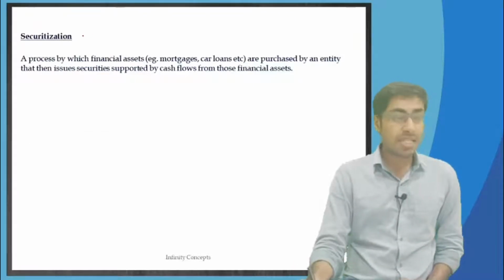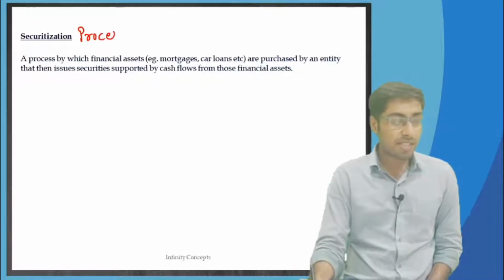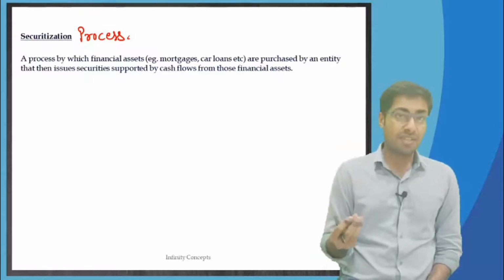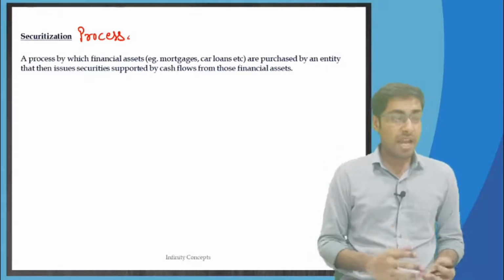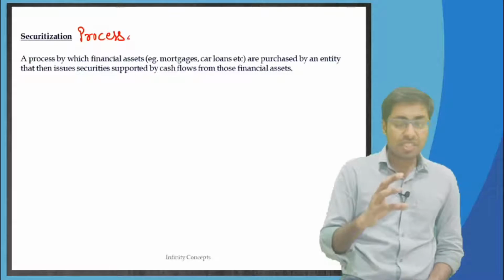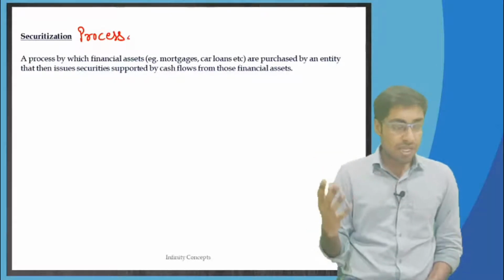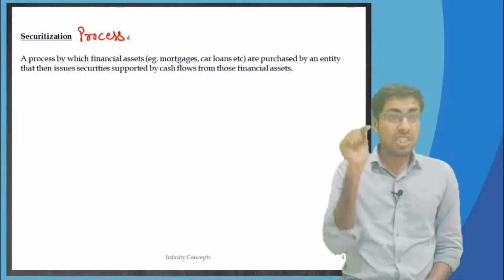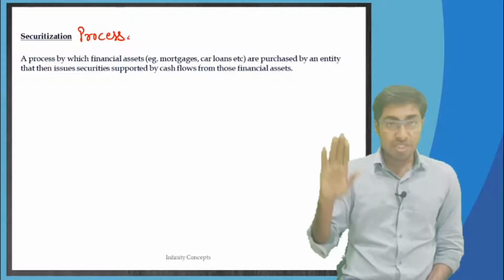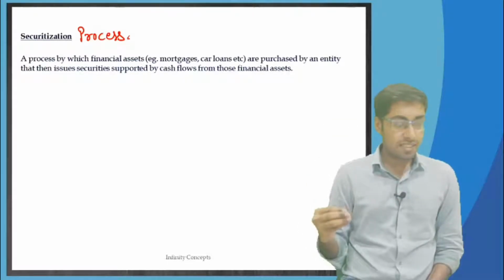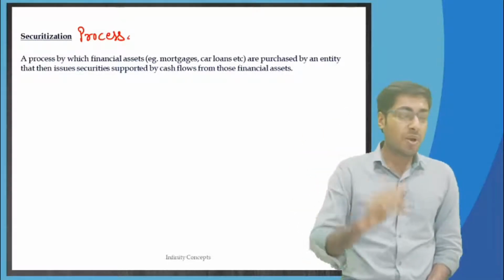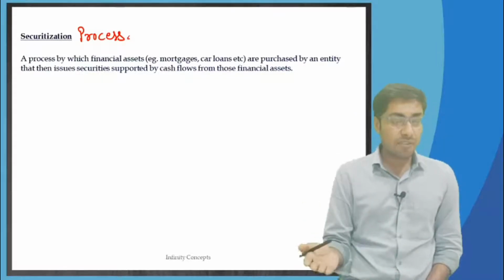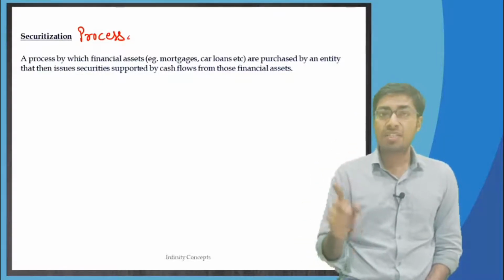What do you mean by the securitization process? So, securitization is a process by which financial assets, for example mortgages, car loans, etc., are purchased by an entity that then issues securities supported by the cash flows from those financial assets.